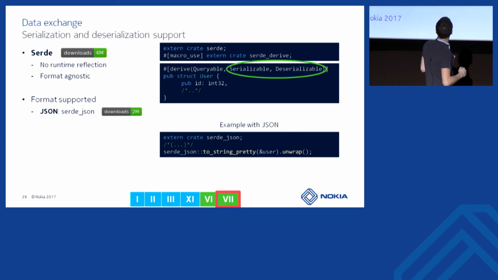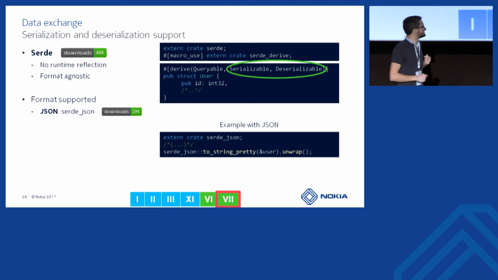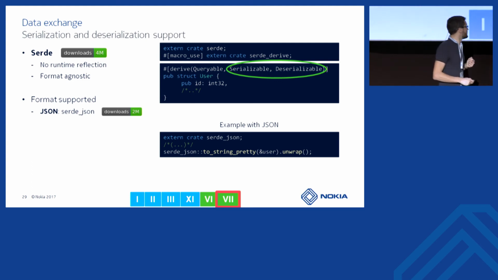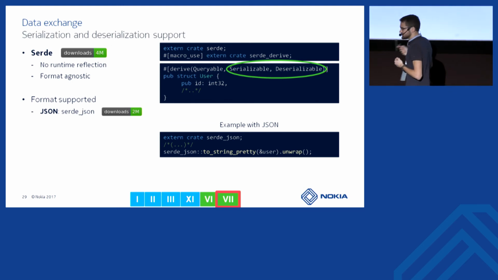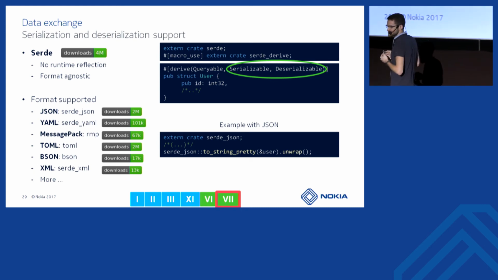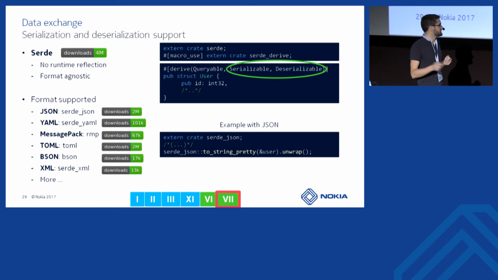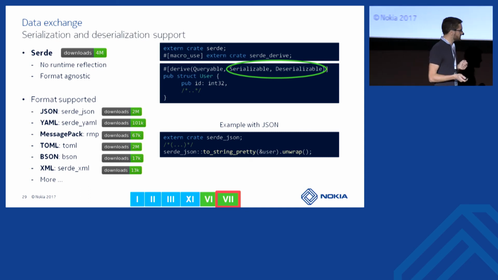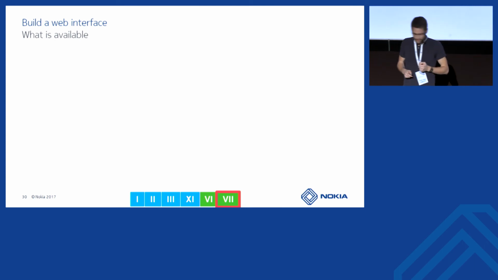So let's say we use Serde JSON here, and we import this library and we can serialize one of our users into a JSON string. There are other implementations, other formats supported, like YAML, MessagePack, TOML, BSON, XML, and many more. But they won't be used for our service.